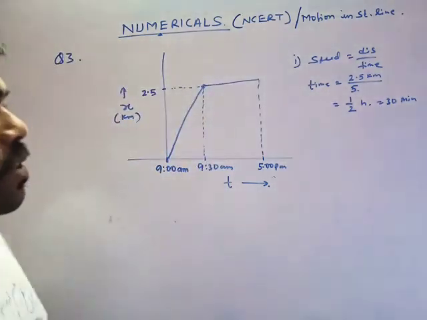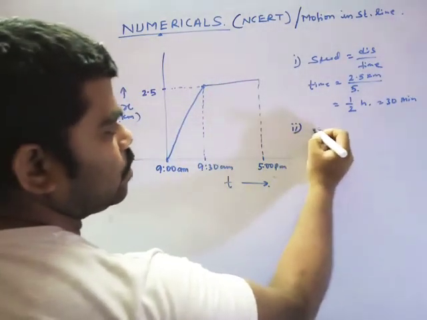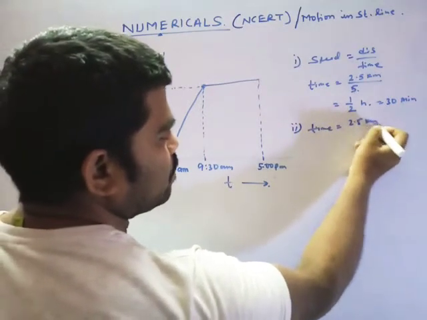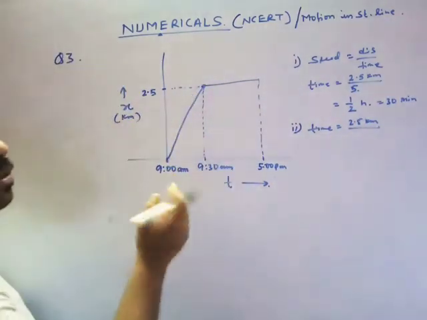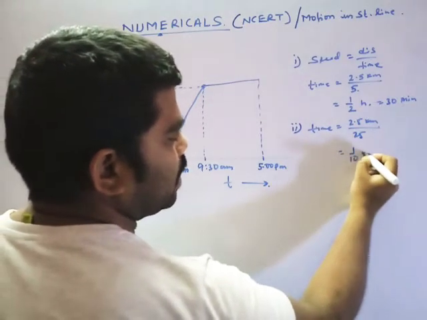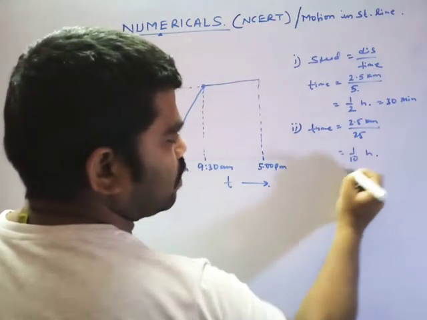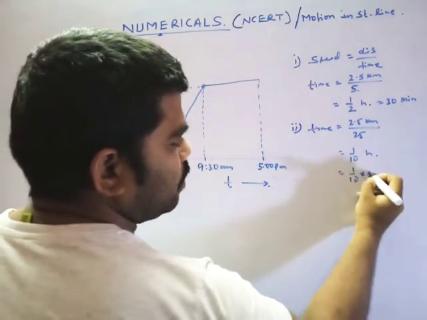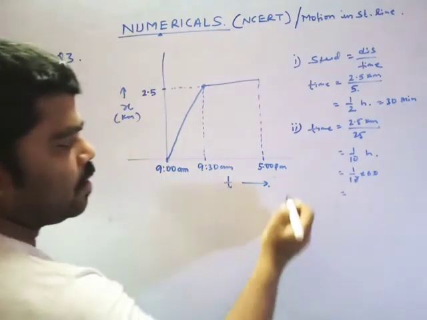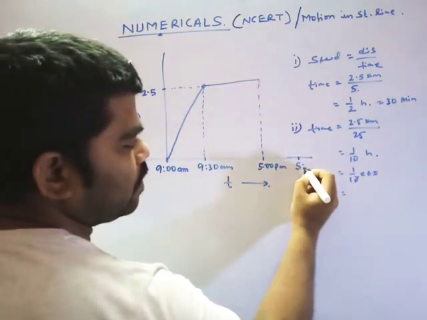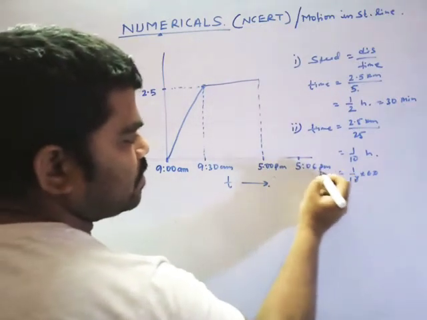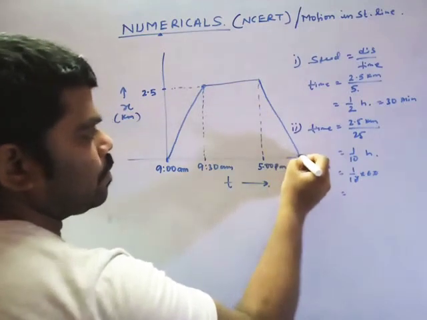Is it right? So again, for part 2, the returning journey, I calculate the time. The distance will be the same because office to home is the same distance. And now the speed was 25, so I think it is 1/10 hour. 1/10 into 60, is it right? So I think it is 6 minutes. So I come here to 5:06 p.m. Where did she reach at 5:06 p.m.? She reached home.